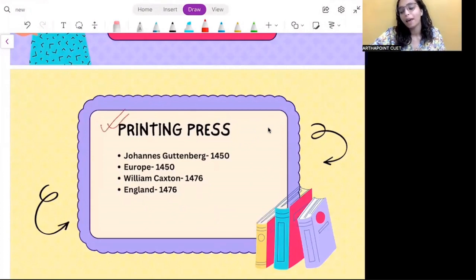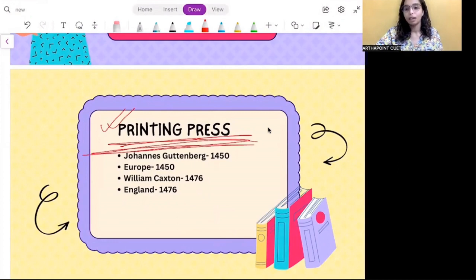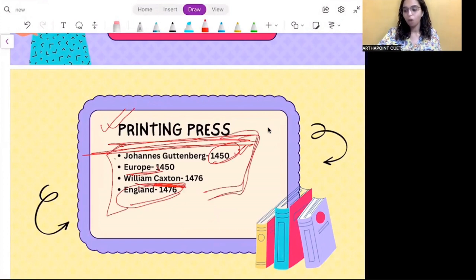And one of them was the arrival of the printing press. There are a few points that you must remember. The printing press was brought by John Gutenberg in 1450 in Europe, and this later went on to England in 1476, brought by William Caxton. So these are certain points that you must remember when we talk of the printing press and its arrival.